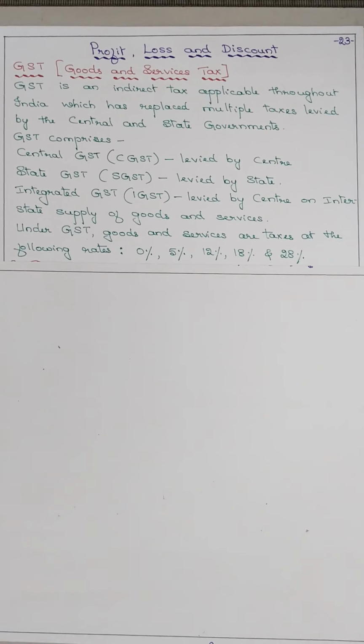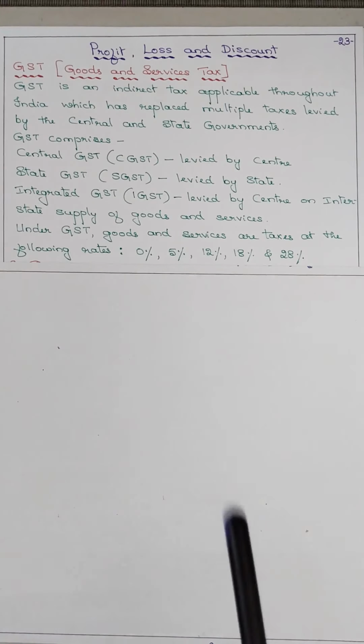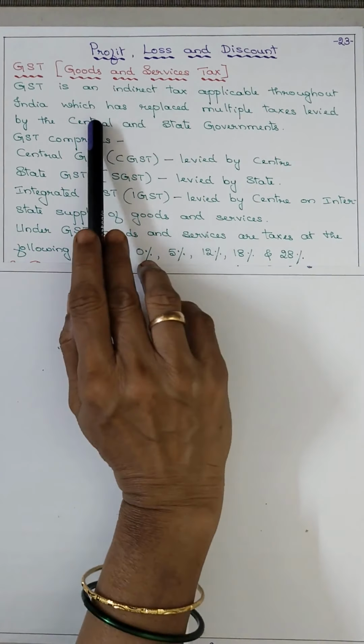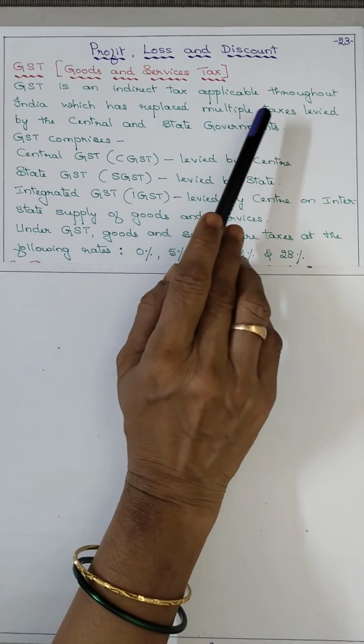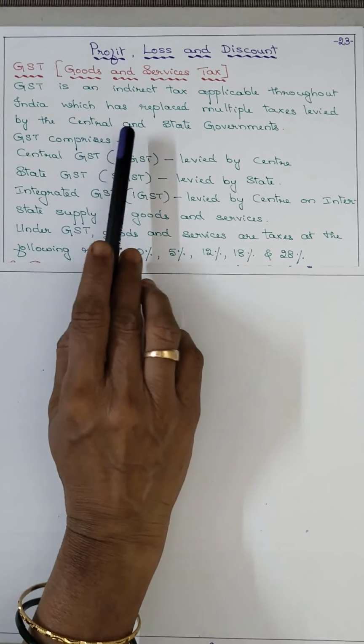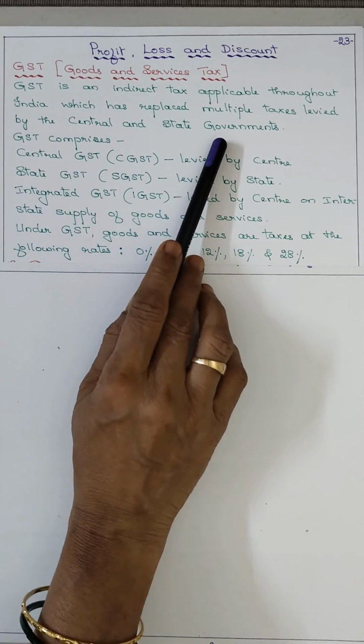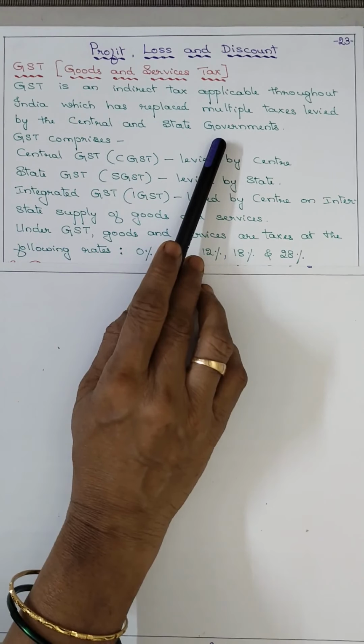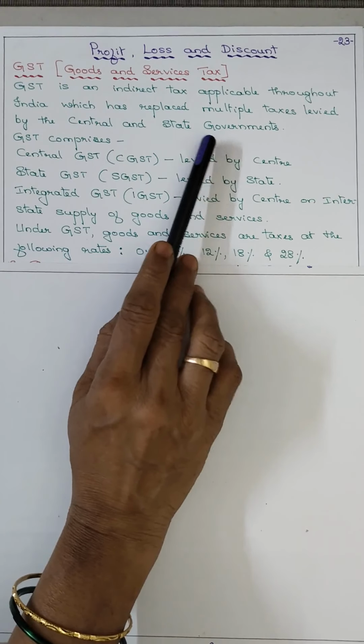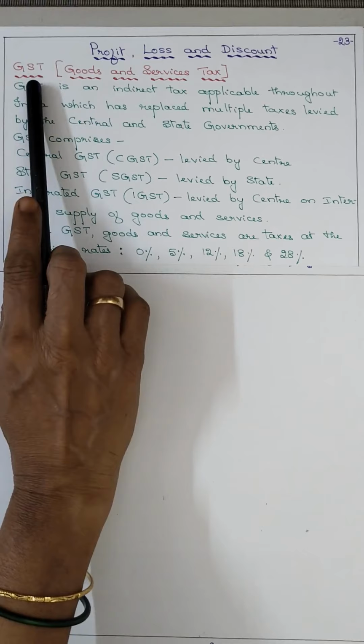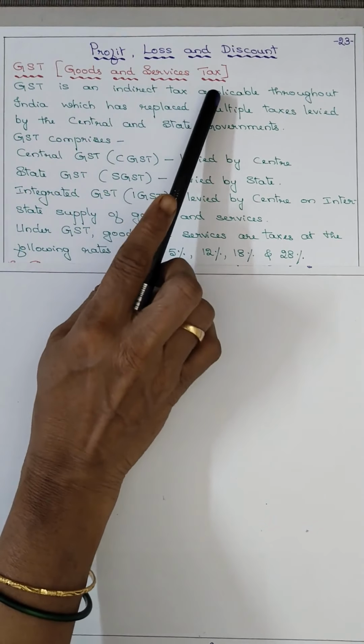We are discussing the profit, loss and discount lesson. Now coming to the new topic, GST. What is GST? It is the goods and service tax. GST is an indirect tax applicable throughout India, which has replaced multiple taxes levied by the central and state governments. So earlier different taxes were there, but now everything is common, that is GST, goods and service tax.